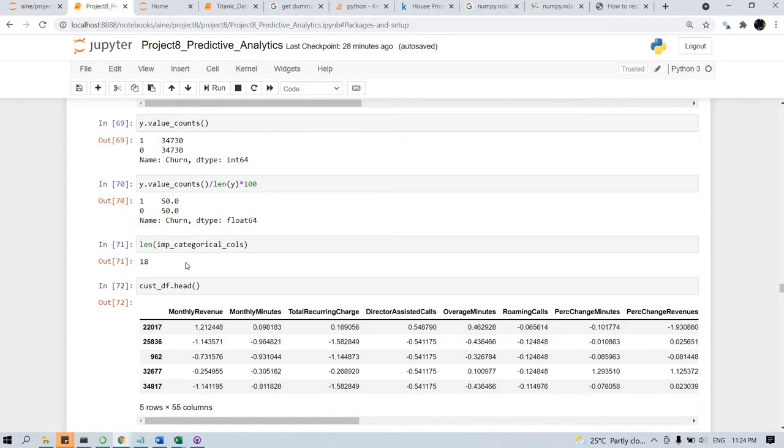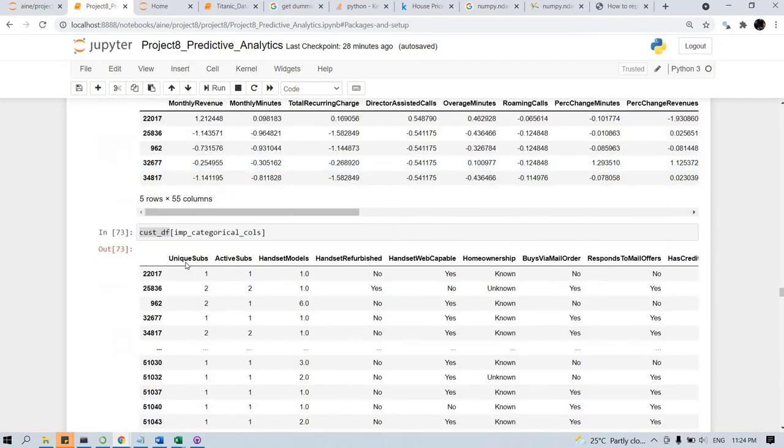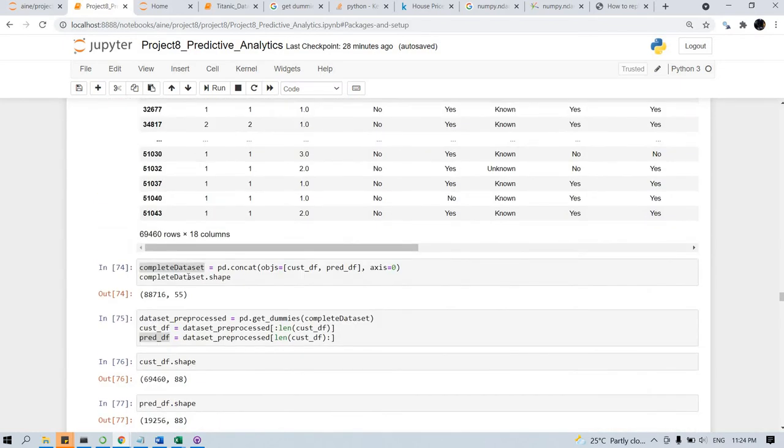Then, as I said, if I get dummy values using only the training data set, the number of dummies created is less compared to the prediction data set, which means that maybe some column has 12 categorical options in train and maybe 20 in the prediction data set.